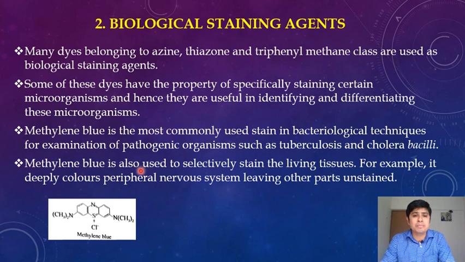So we can easily identify peripheral nervous system tissues by the use of methylene blue.